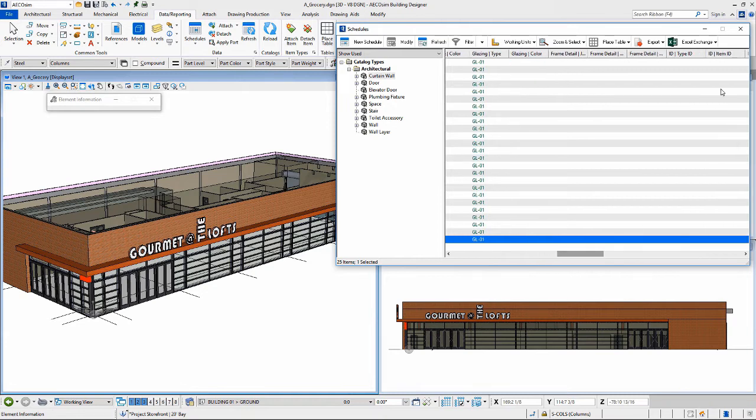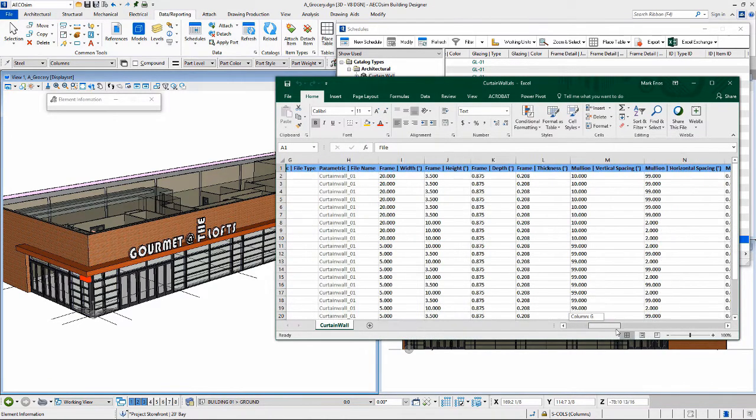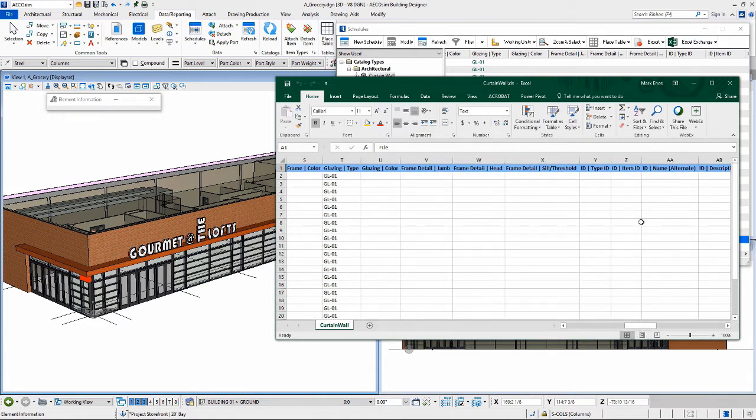I'm going to be making some additional changes, and we're going to go into Excel. And now we're in Excel. I want to give a unique ID number on the curtain wall pieces. So just using Excel, you could be using a pivot table or something else, and just label it curtain wall SF storefront 0 ground floor 01, and then with a little formula in Excel, go ahead and copy that.